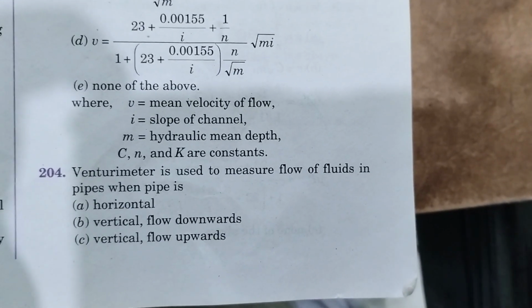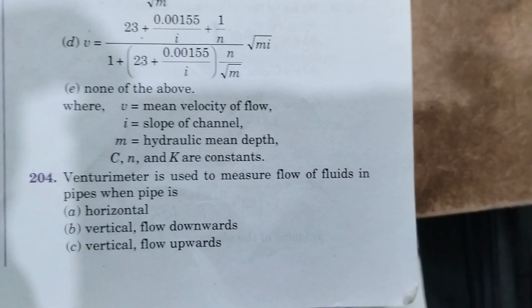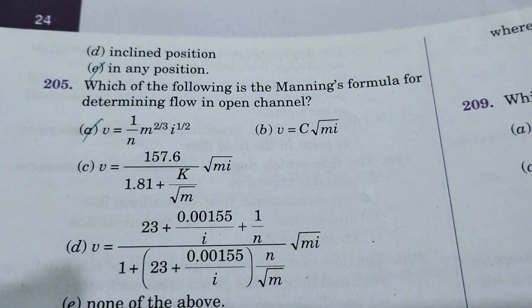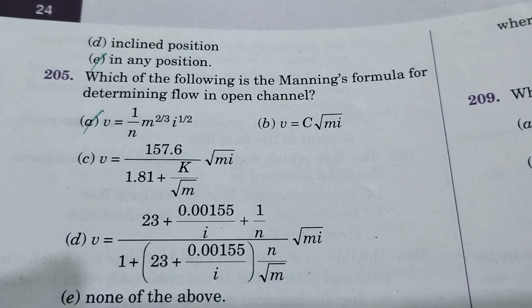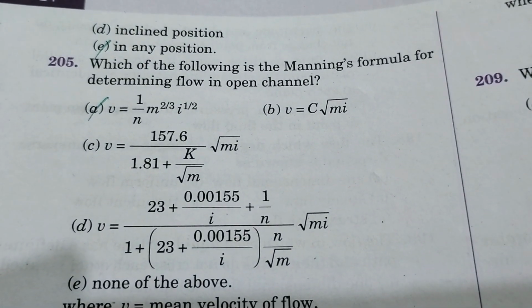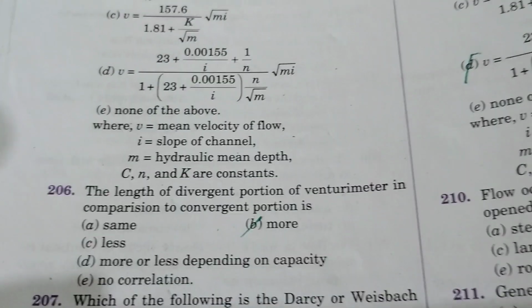Venturi is used to measure flow of fluid in pipes when pipe is in any position. Which of the following is the Manning formula for determining flow in open channel? V is equal to 1 by n, m^(2/3), i^(1/2).